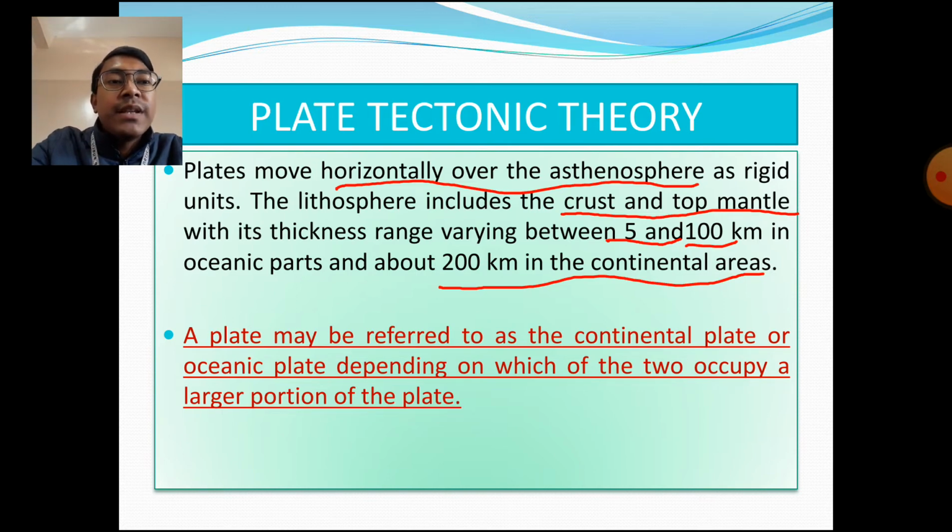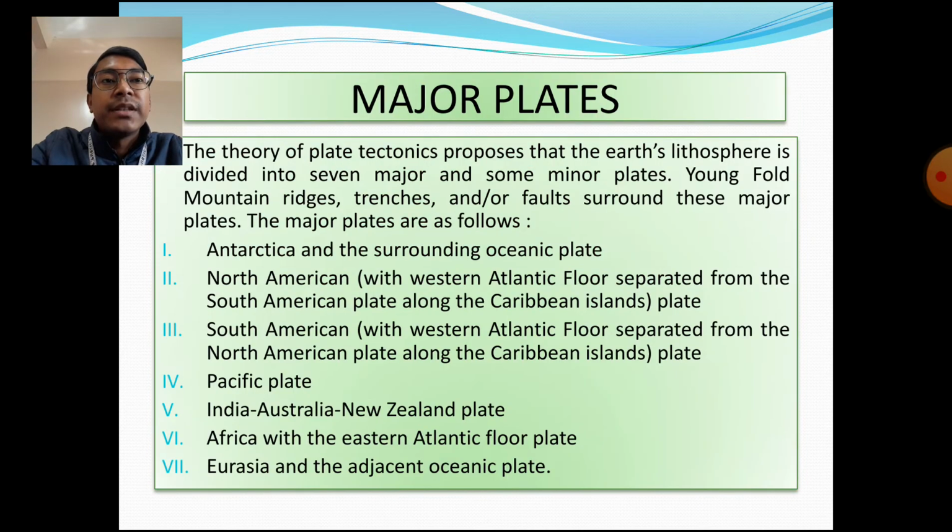So these oceanic plates and the continental plates move in different directions, which has led to the distribution of the oceans and the continents. The present location of the different oceans and continents is there just because of this movement of the plates. According to the plate tectonics theory, there are 7 major plates and some minor plates.